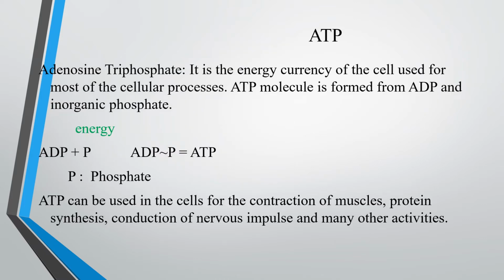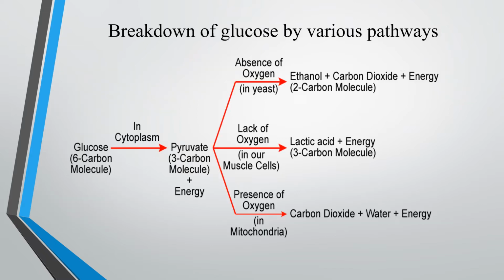ATP. What is ATP? Adenosine triphosphate. Already we saw it is the energy currency of the cell. The ATP molecule is formed from ADP plus inorganic phosphate. What is ADP? Adenosine diphosphate. Adenosine diphosphate plus inorganic phosphate gives ATP. ATP can be used in the cells for many processes or activities, for example, contraction of muscles, protein synthesis, conduction of nerve impulses, and many other activities.